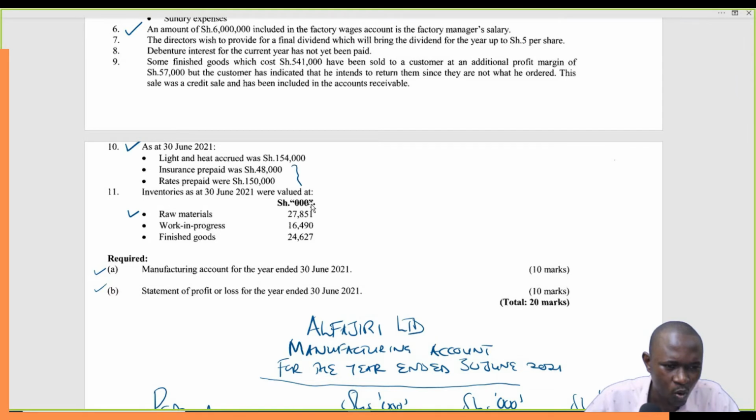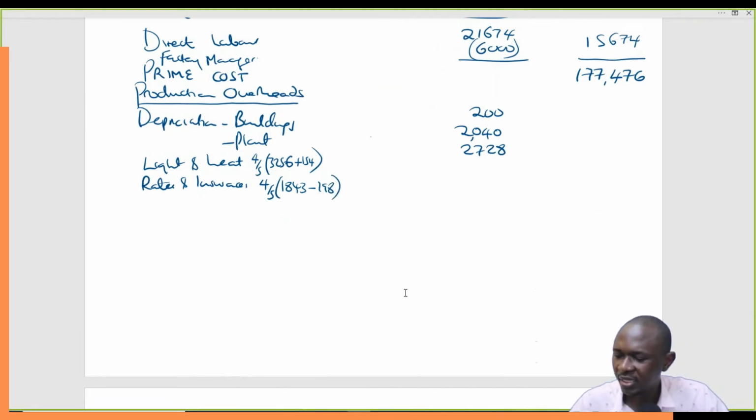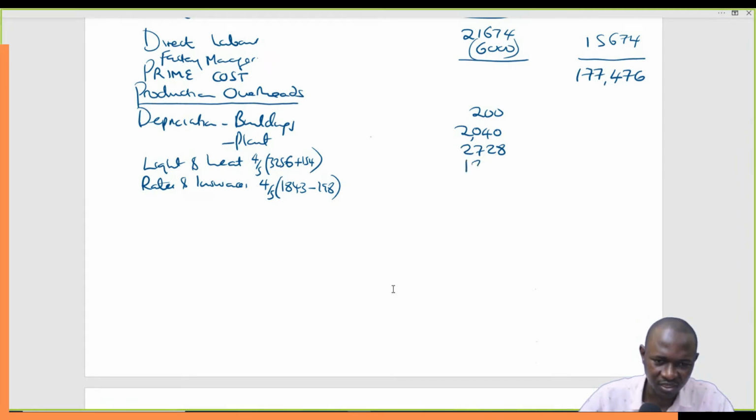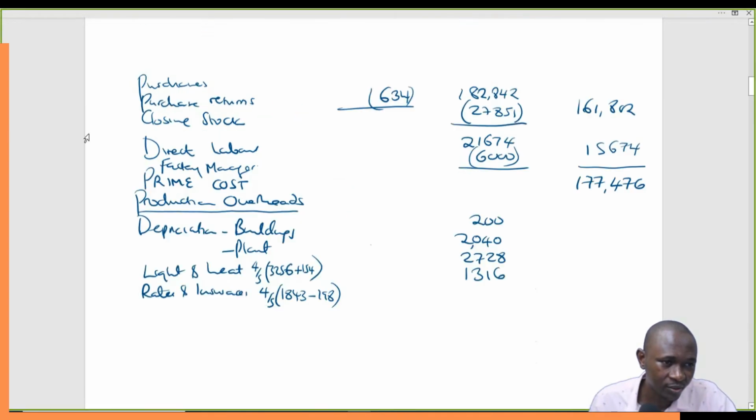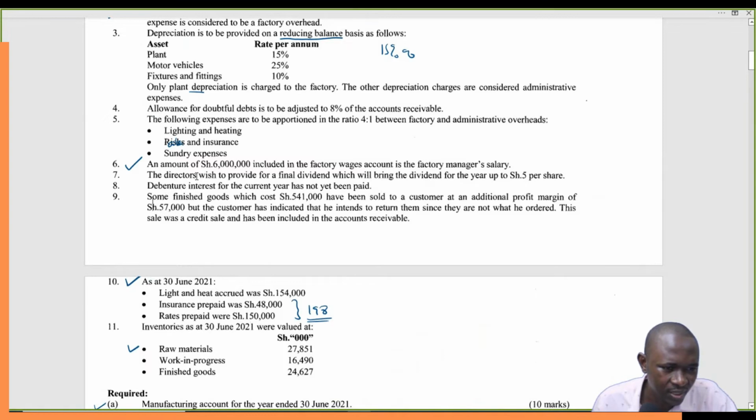And the prepayments, you can see it's 150 plus 48. This is 198. So we'll simply come here and less 198 like that. So we start with 1843 minus 198. You get the answer, and then you multiply by 4, you divide by 5. You will get 1316. So that is the figure that will be here. So we are done with this.